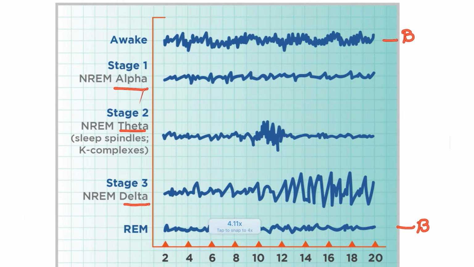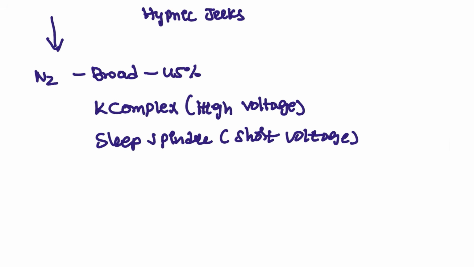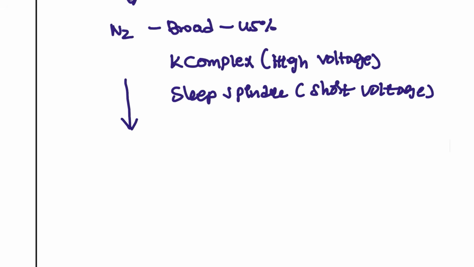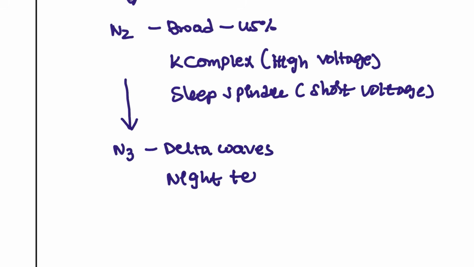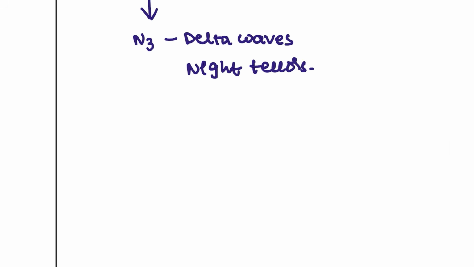So let's see what these are. Here you can see the wave that is seen in the K complex and sleep spindle. This is what we have just discussed: the K complex and the sleep spindles that are present in N2. Followed by N3, which is only a few percent of the sleep, sometimes a disturbed sleep also. This is the delta waves, and here we are going to have night terrors, which you don't even remember.